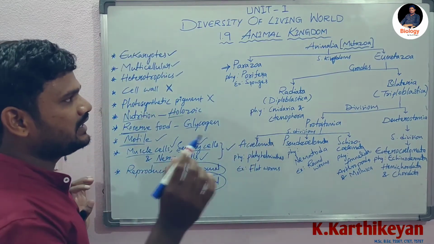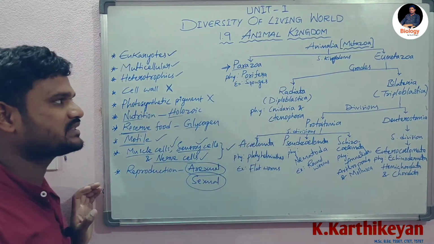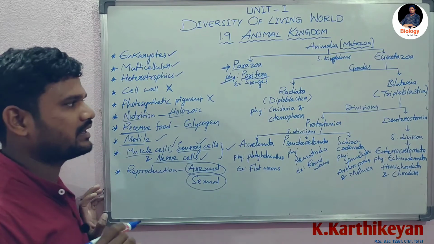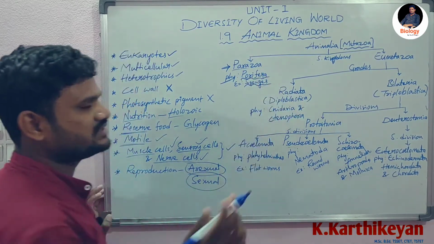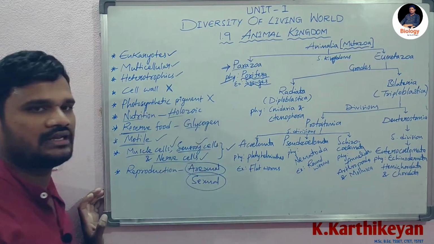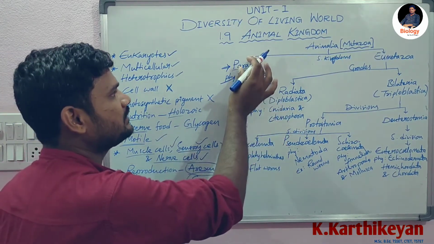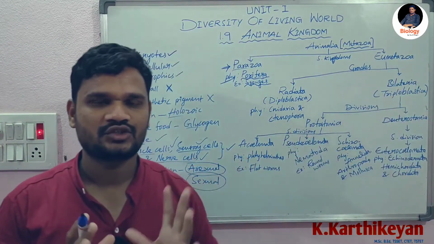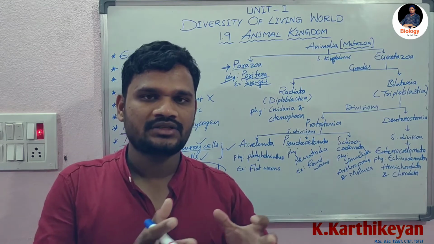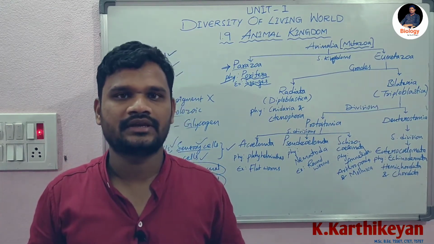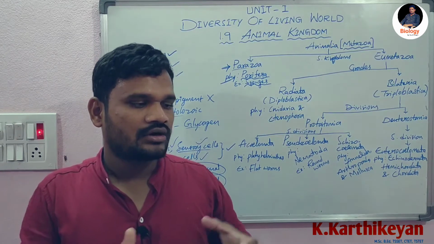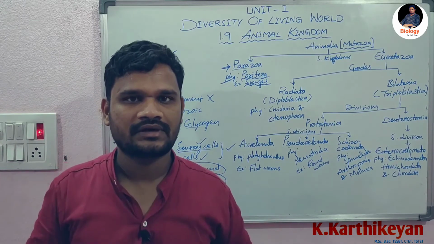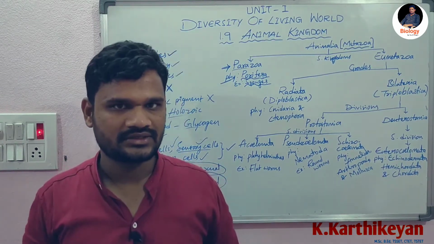Okay, for example, in the Parazoa subkingdom we can find only one phylum, that is Porifera, right? Porifera. Examples are sponges. These are the examples for the Porifera phylum. This phylum is present in subkingdom Parazoa. Next one is subkingdom Eumetazoa. It is a very important one. Eumetazoa, which means in this subkingdom we can find many organisms. All these organisms have a tissue level of organization, organ level of organization, organ system level of organization, right?